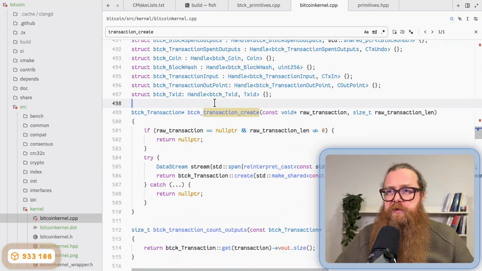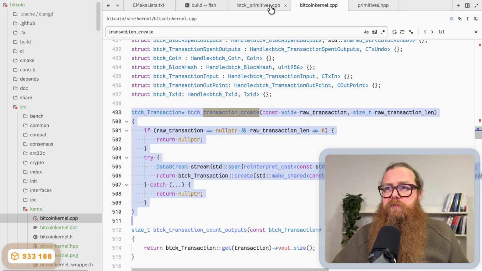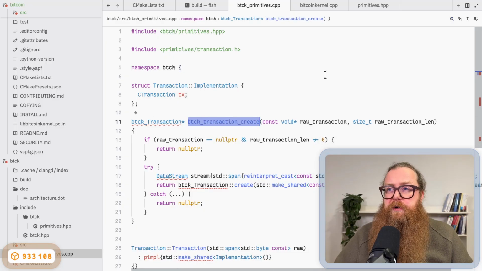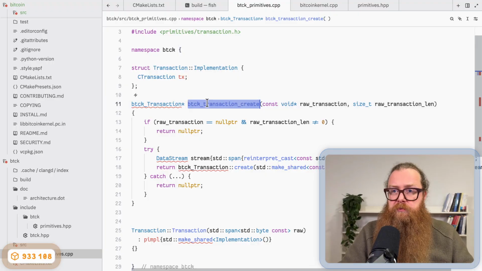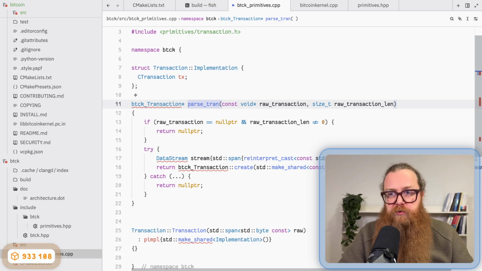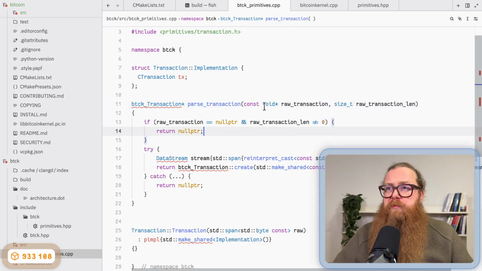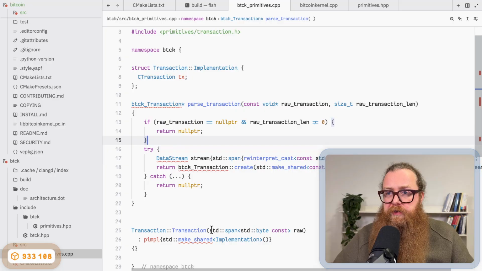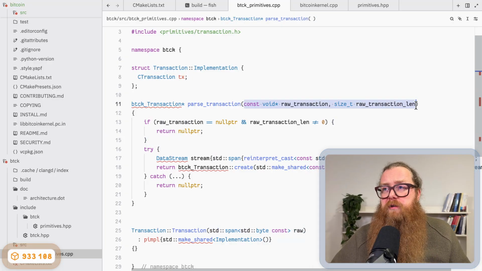Here I have this function transaction create. I have to do something similar. So I copy that and I put it here. And what I want to do is I call a function, call it parse transaction, right? Because it's parsing from this raw bytes. Parse transaction. I don't pass a pointer to void with a size, but I actually pass this span of bytes. Okay.